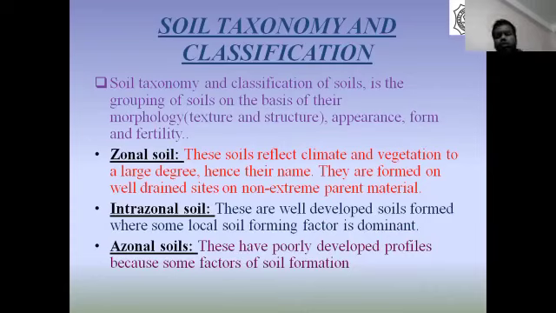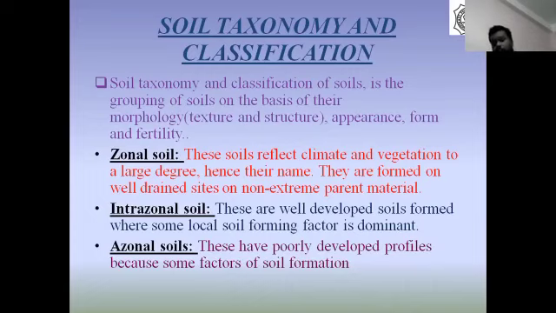First of all, zonal soil. This soil reflects climate and vegetation to a large degree, hence their name. They are formed on well-drained sites on non-extreme parent material.